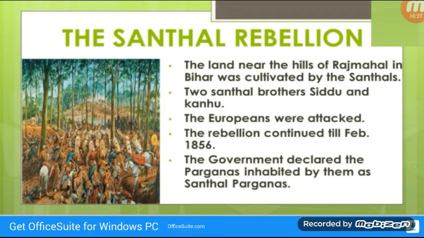The houses of the European planters, British officers, railway engineers, zamindars, and moneylenders were attacked. The rebellion continued till February 1856, when the rebel leaders were captured and the movement was put down with a heavy hand. The government declared the parganas inhabited by them as Santhal Parganas so that their lands and identity could be safeguarded from external affairs.